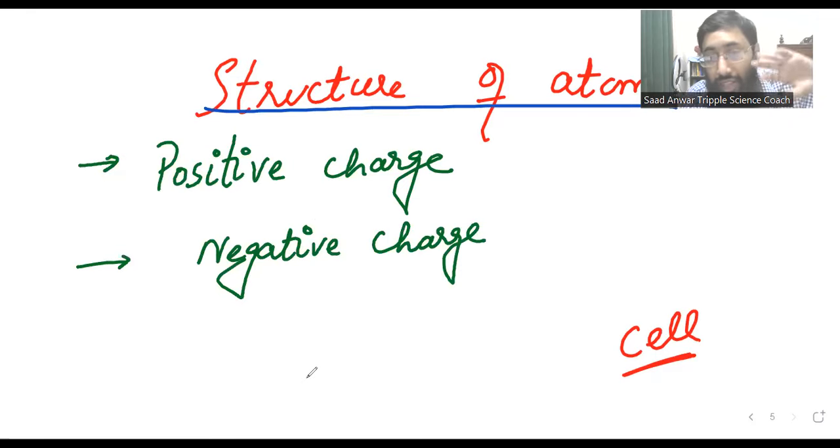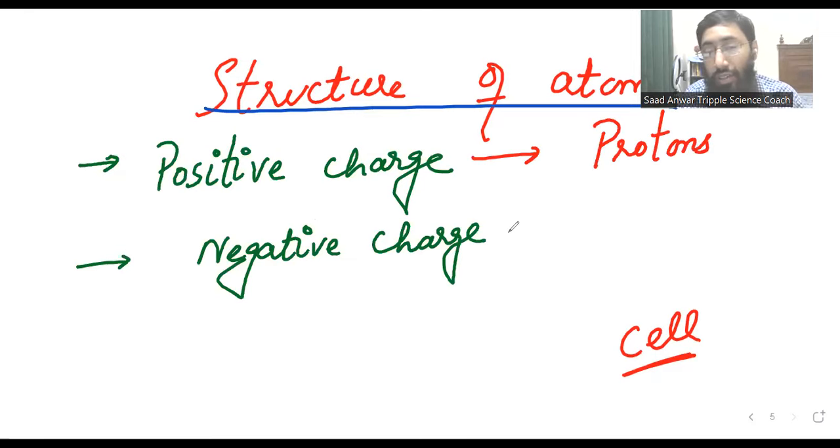The particles which carry positive charge, we call them protons, while those particles which carry negative charge, we call them electrons.